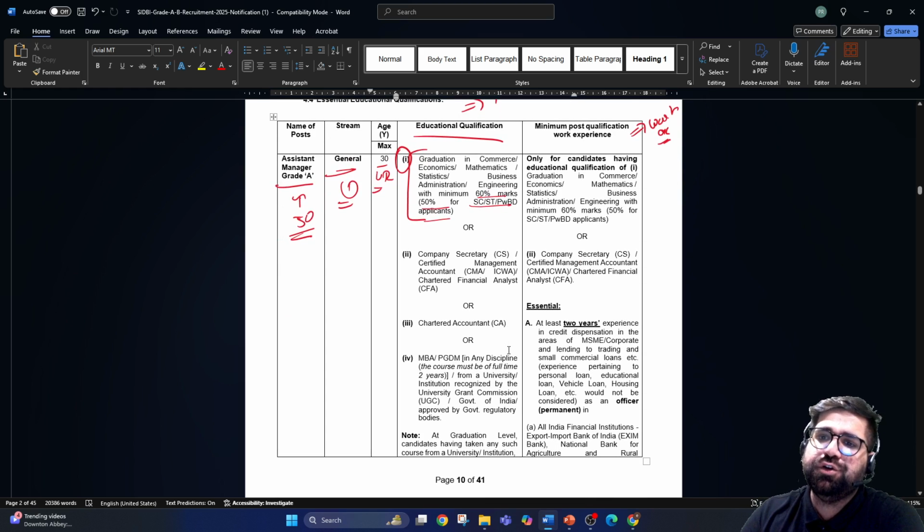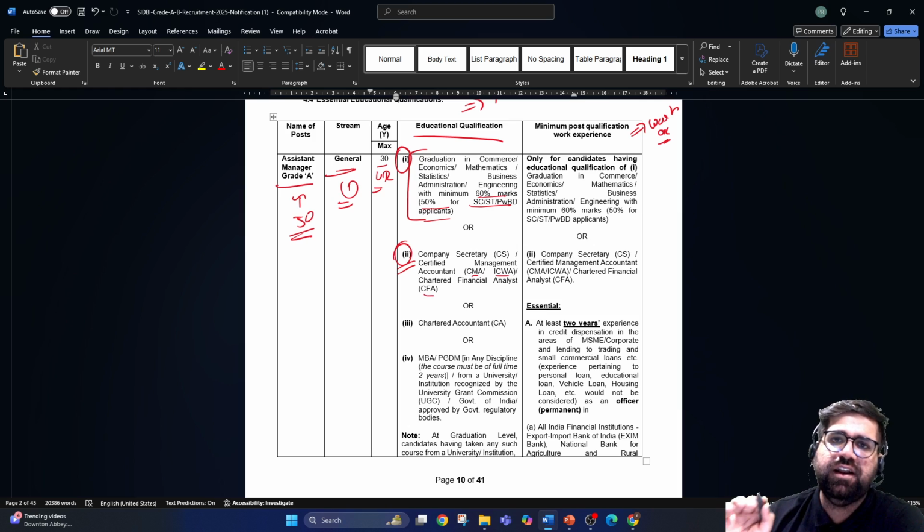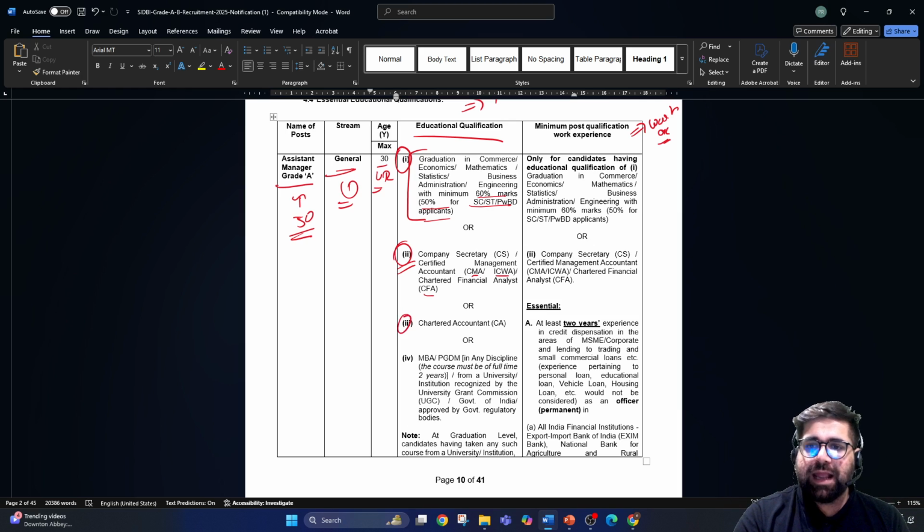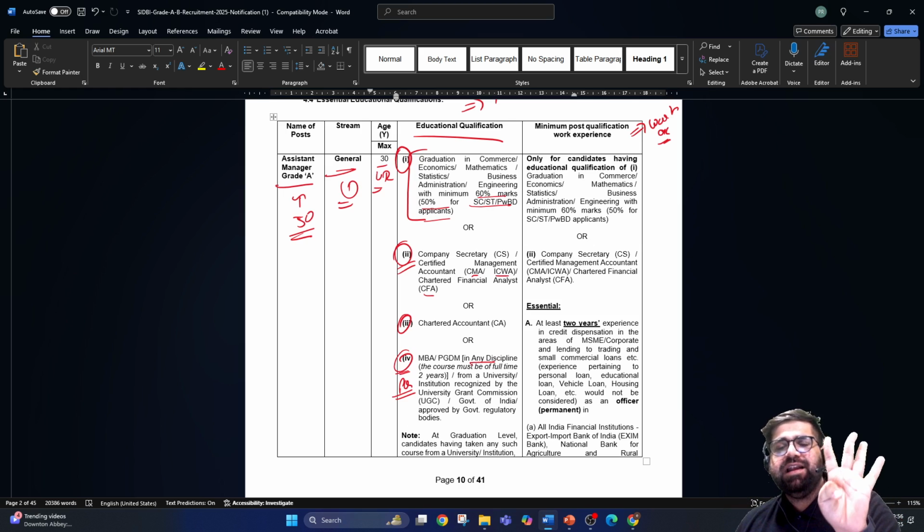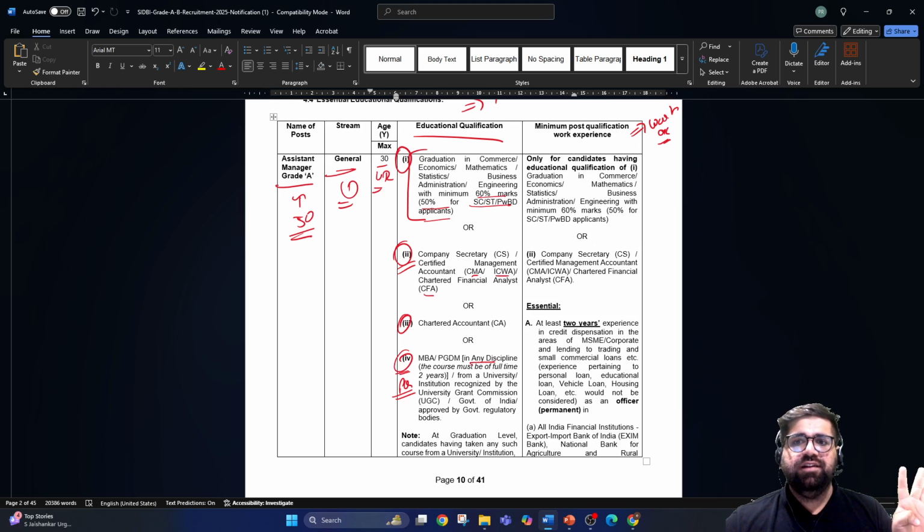The second point related to education qualification is for those students who are doing company secretary or CS, and if you have done CMA, ICWA, or you have CFA certificates, then you will fall in the second category. Category number 3 is for CA students, and category number 4 is for those students who have done MBA or PGDM in any discipline, which is basically the PG degree, the post graduation. I again repeat, education qualification has been categorized in 4 categories. The first is graduation done in multiple disciplines, then company secretary or CFAs, then chartered accountancy, and MBA and PGDM students in any discipline.